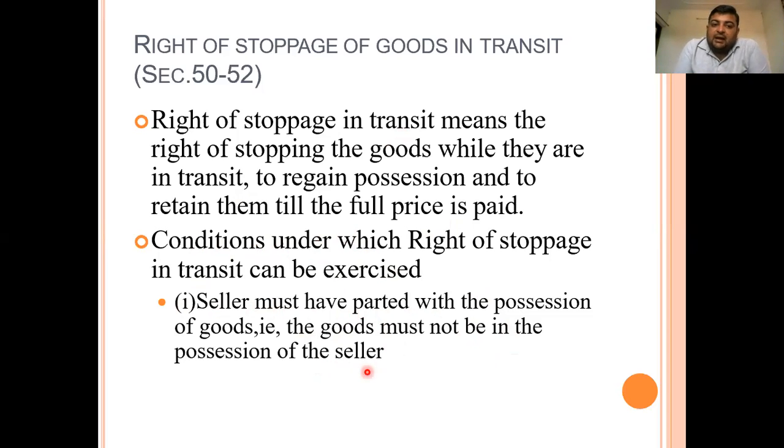Only then can the right be exercised, and the goods are neither in the possession of the seller nor of the buyer. So goods are on the way.